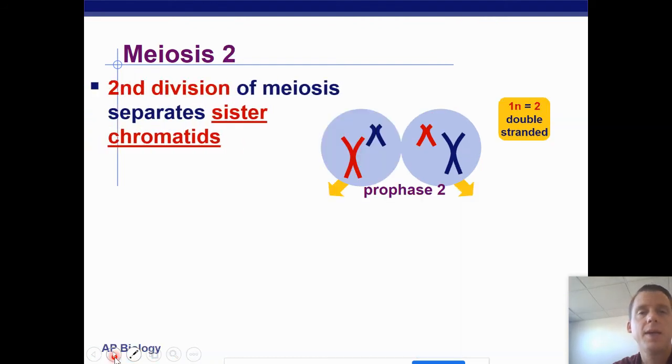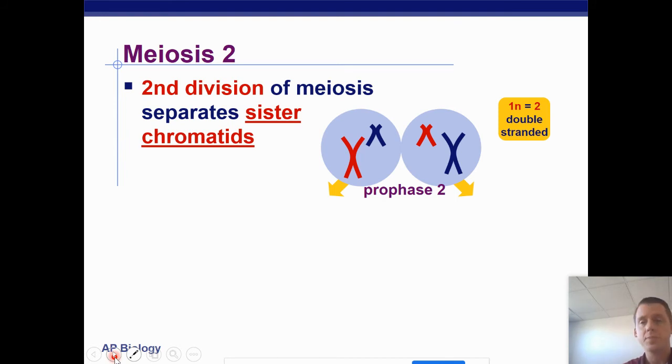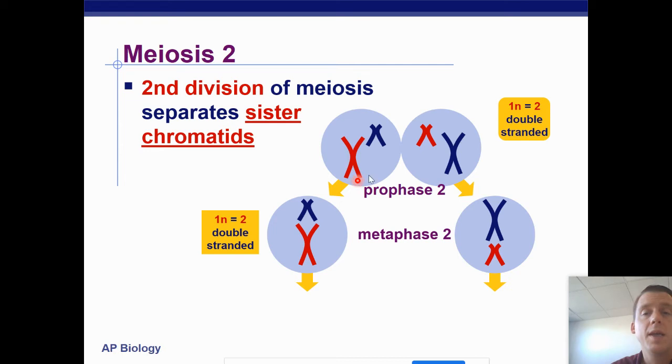All right. In meiosis 2, things are going to be a little bit different. So in prophase 2, there's really not much that happens. The chromosomes are there. They don't have pairs. They can't pair up because the pairs are in separate cells, aren't they? In metaphase 2, they make a single file line.